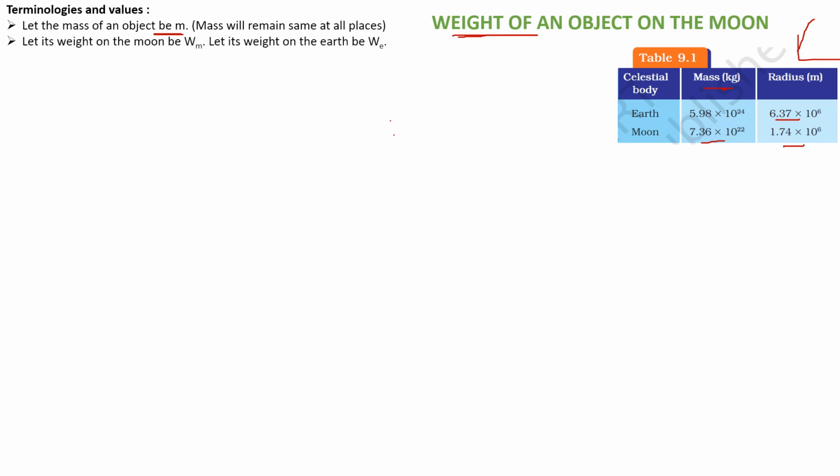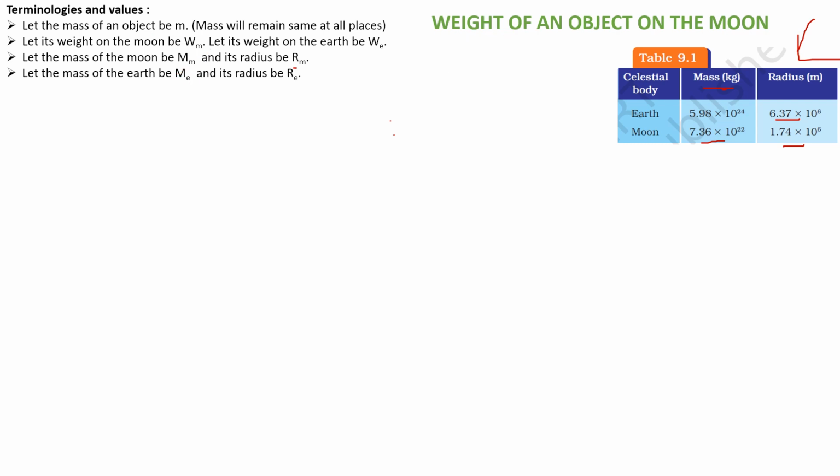Now let the weight of the object on the Moon be Wm. Generally we use W for weight, so I add a suffix m and say Wm. Similarly, the weight of an object on the Earth is We. E stands for Earth, M stands for Moon. Let the mass of the Moon be Mm and let the mass of the Earth be Me.